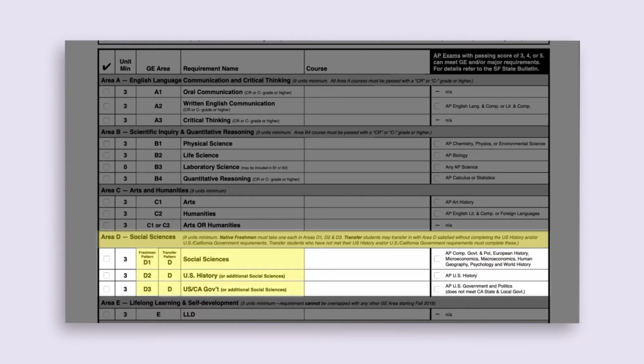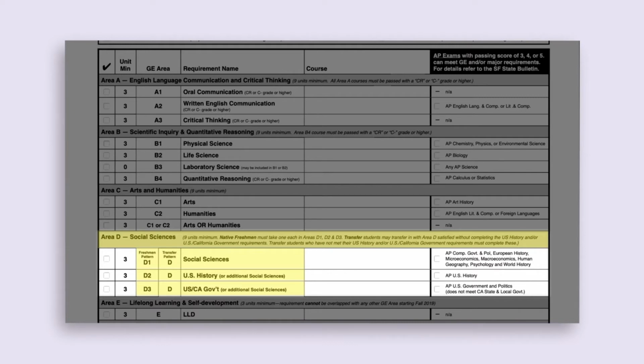History, and 3 units in D3, U.S. Government and California Government. Students on the transfer pattern need 9 units of Area D Social Science coursework. If you have none of your Area D completed, we recommend you still include a D2 and D3 course when completing this section, because you still need to complete the U.S.